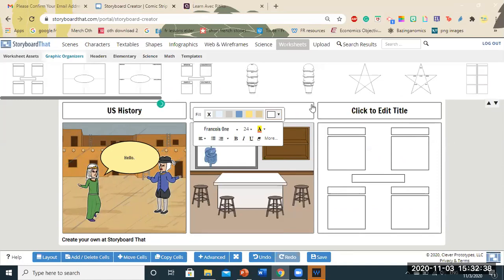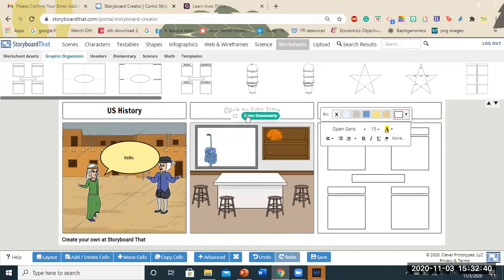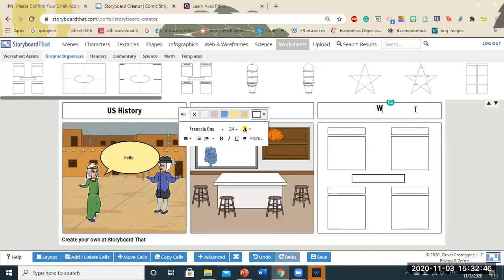US history. Let's say this is science related. Okay, and this was my worksheet. The graphic organizer.